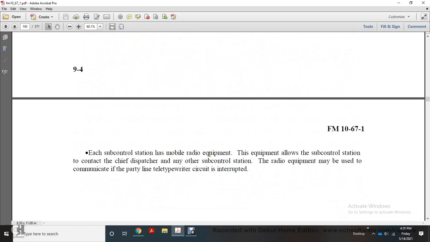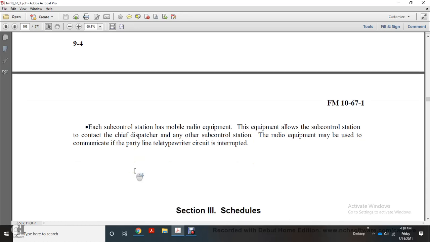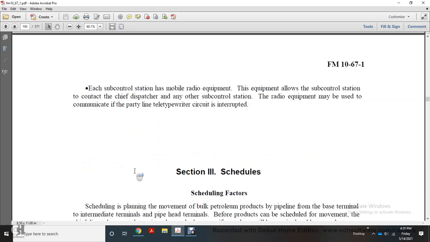Each sub-control station has mobile radio equipment. The equipment allows the sub-control station to contact the chief dispatcher or any other sub-control station. The radio equipment may be used to communicate if the party teletypewriter circuit is interrupted.